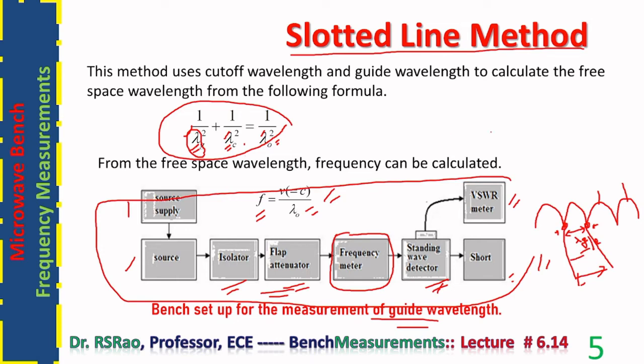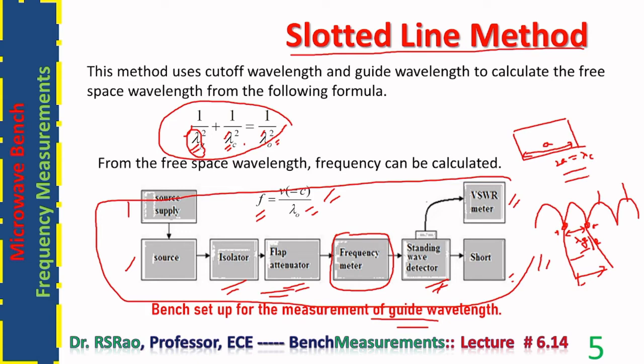Taking a scale and measuring the inner distance between the side walls, one can have a. If you multiply a with 2, 2a is equal to the cutoff wavelength. It is because the wave that is used in the bench is a dominant mode wave.